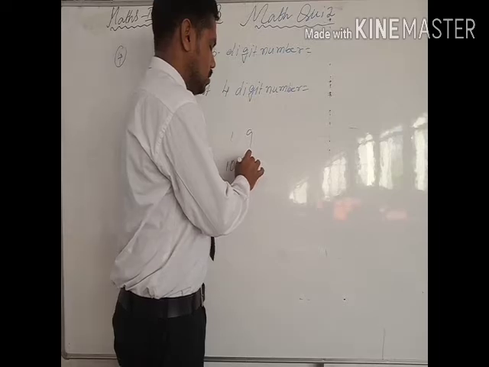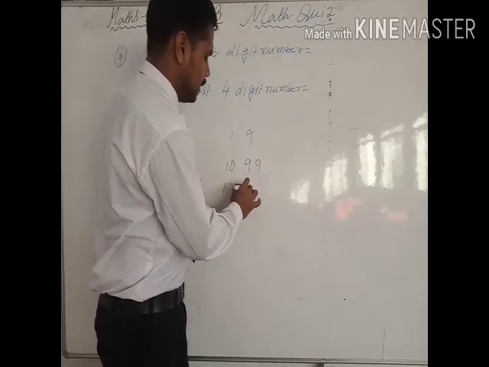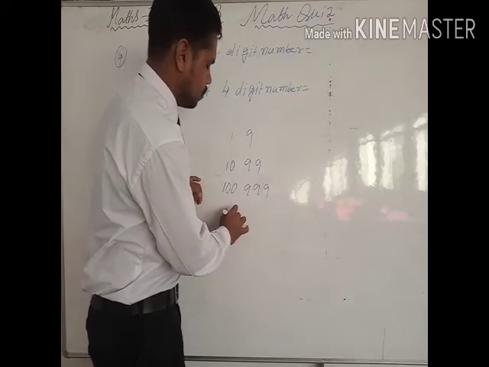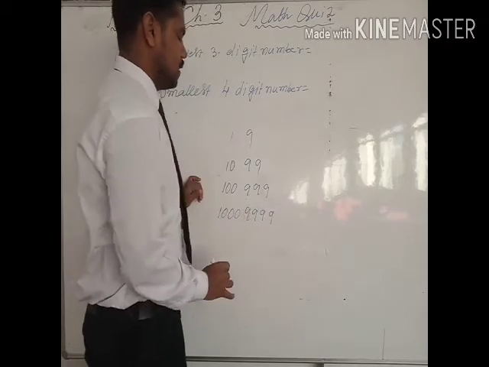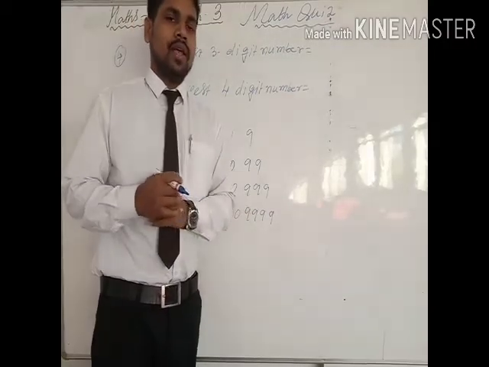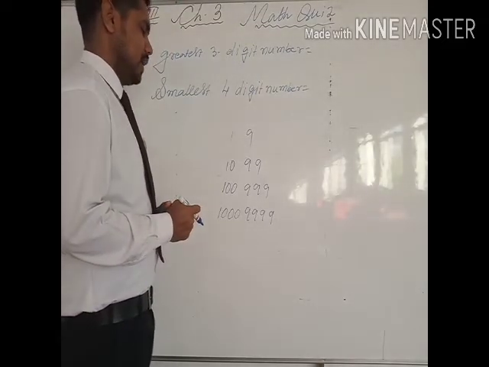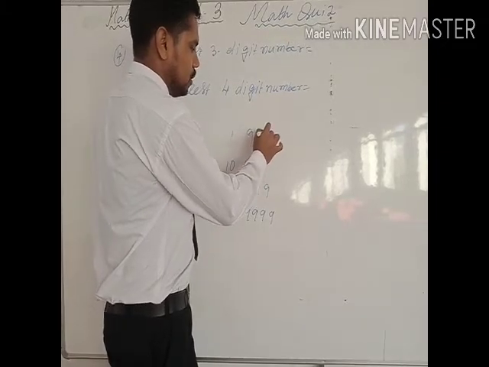Greatest 2 digit number is 99. Smallest 3 digit number is 100. Greatest 3 digit number is 900. Smallest 4 digit number is 1000. Greatest 4 digit number is 9999. Now, what is the common thing which you can see from here is, whenever you are adding 1 with